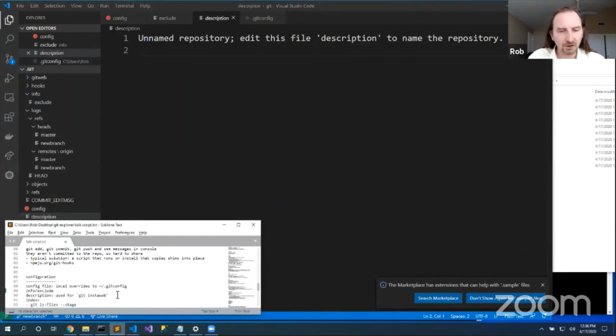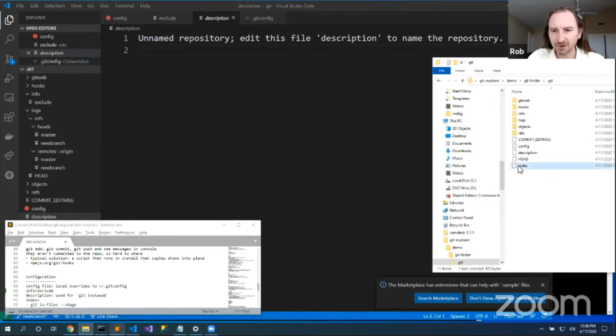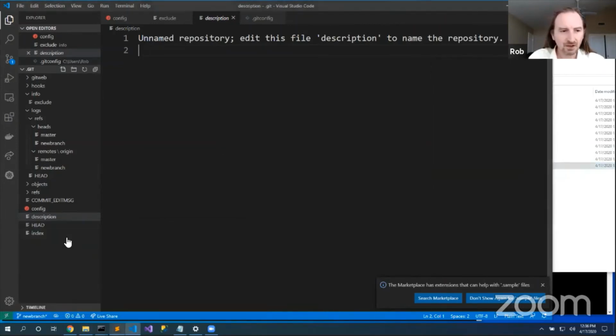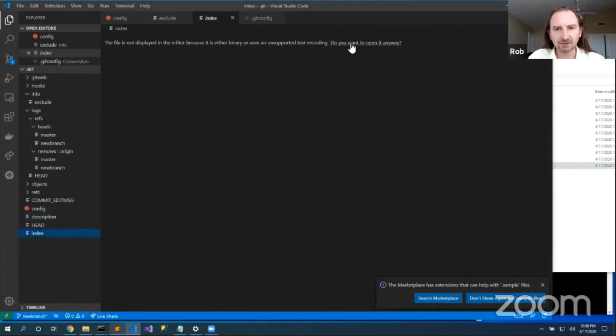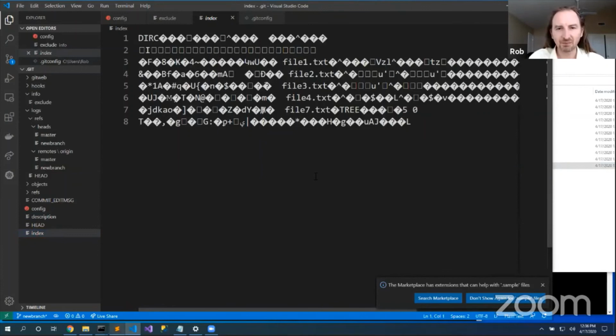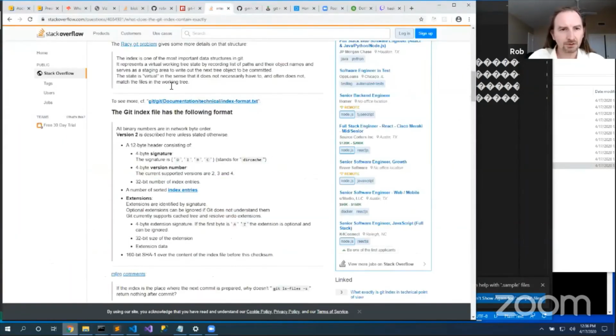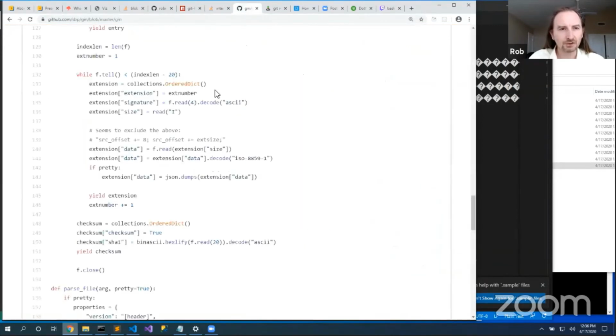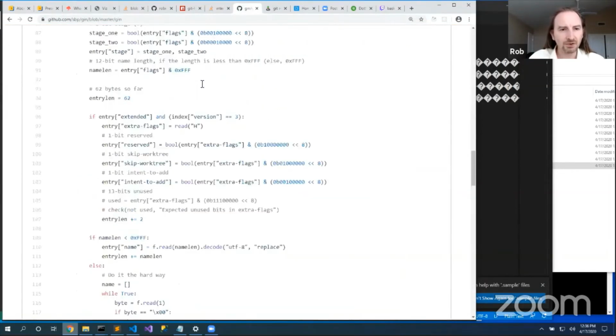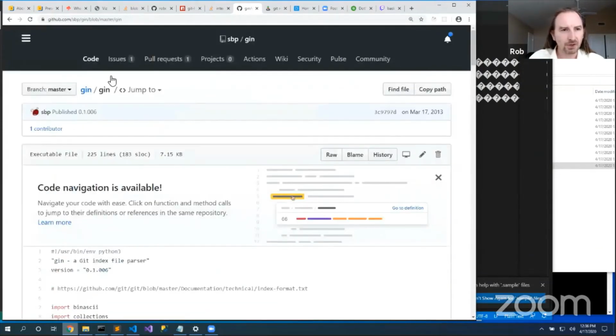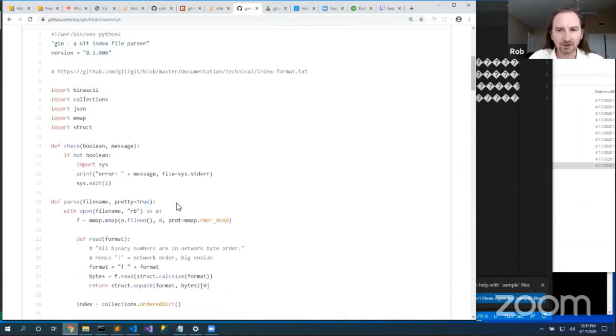Other configuration files in here is the index file. This is pretty cool. Here's that index file. Now, if I pop open this index file, it looks like a mess. This index file is just a mass of goo. Oh, hey, there's file names. That looks interesting. A tree node. The format for this file is really obscure. It's a binary thing. There is a project that allows you to read it. It's called gin. If you look at this repository, github.com/sbp/gin, it's a Python app that is able to read this index file.